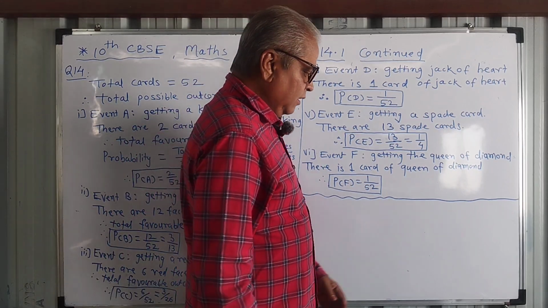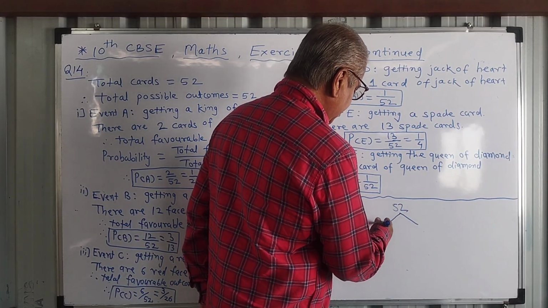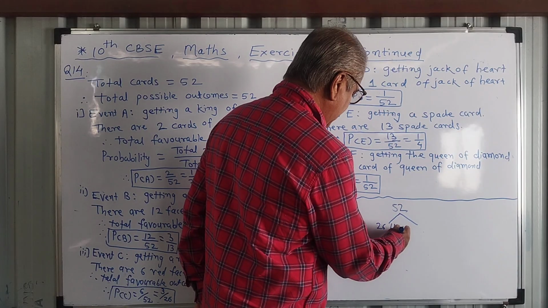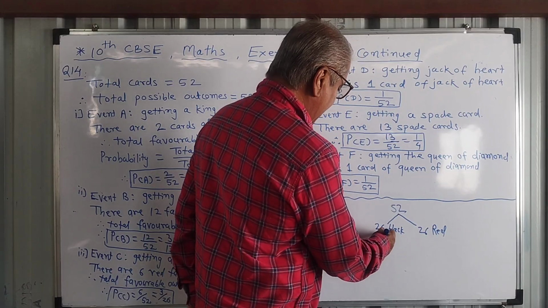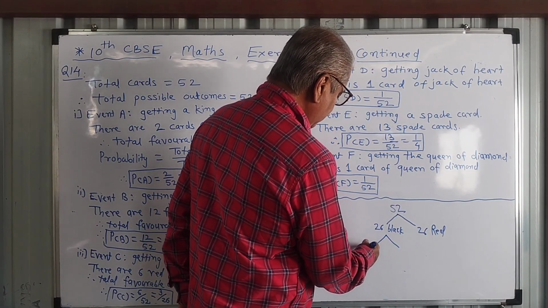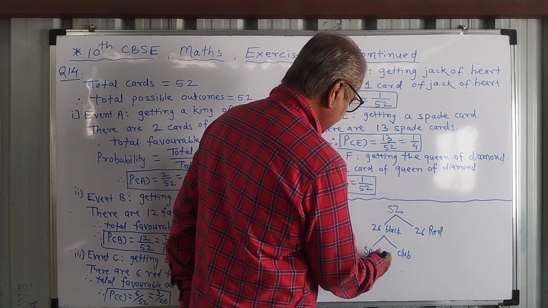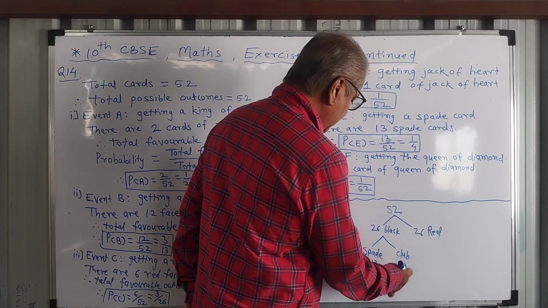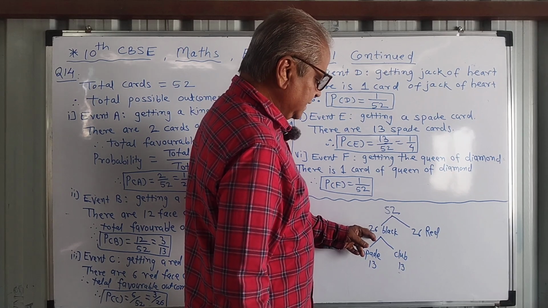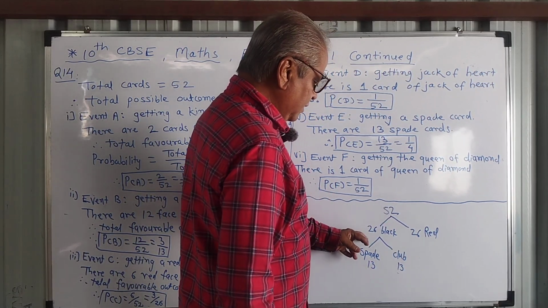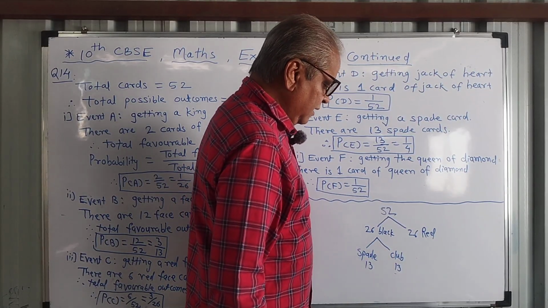See, first, total cards 52. Out of those, 26 black and 26 red. And in black there are two types. One is spade and another is club. So spade 13 and club 13. So there are 52 cards, out of which 26 are black and 26 are red. Out of 26 black, 13 spade and 13 club.